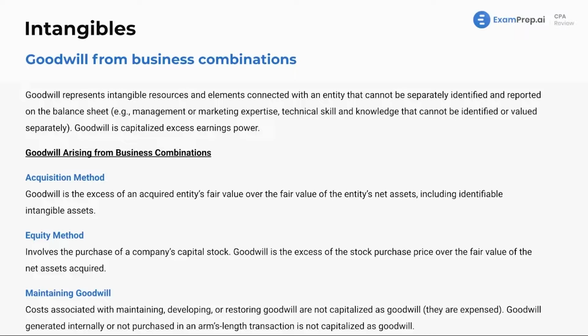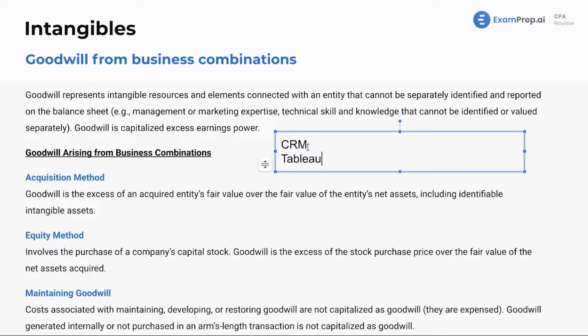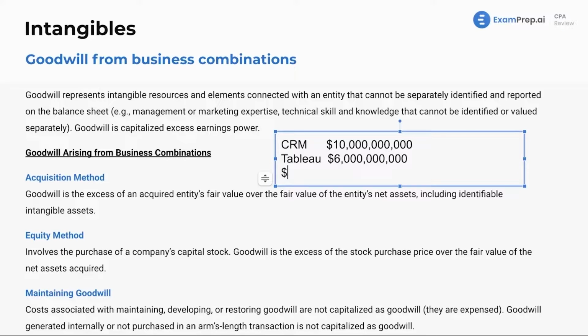Again, example here. Now, I'm going to say recent, but this was now a while ago, and I'm just dating myself, but that is what it is. So Salesforce, ticker CRM, they bought Tableau. They purchased Tableau, a data visualization software. I don't even remember the purchase price anymore. Let's just say it was $10 billion. And Tableau was actually a stock trading on the market, and that stock was trading for $6 billion. This purchase created goodwill of $4 billion.